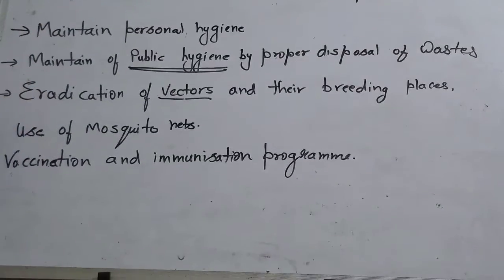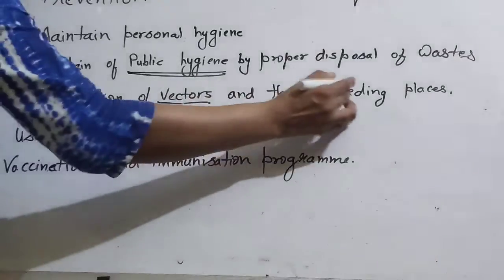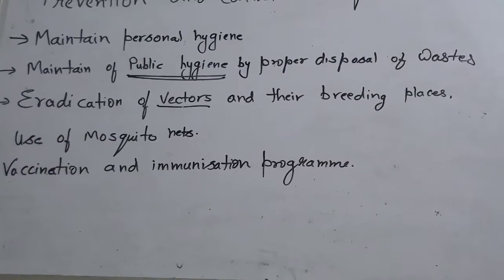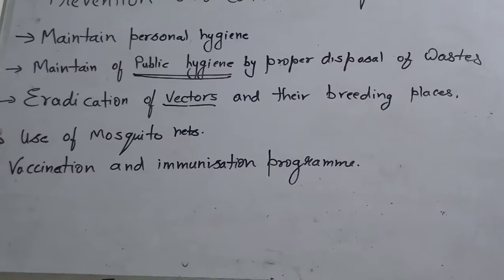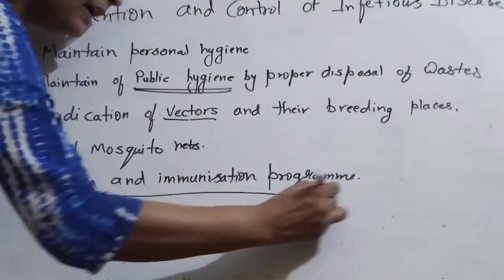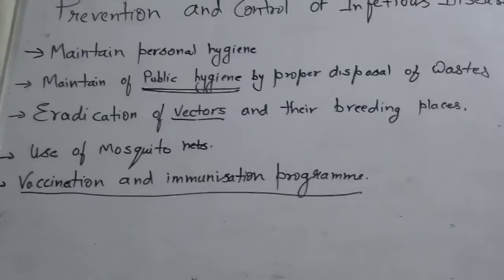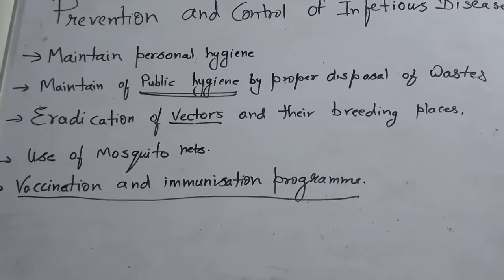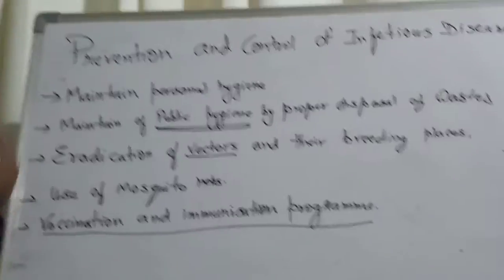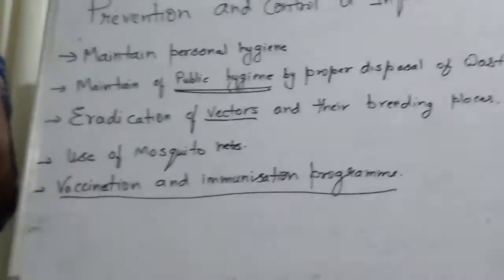So eradication of vectors and their breeding places, and use of mosquito nets to avoid these vectors. Vaccination and immunization programs are very important. We are living in an environment where there are a number of viruses and germs, so we have to develop ourselves strong.